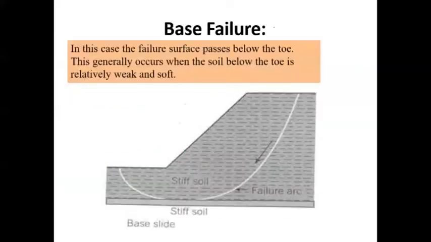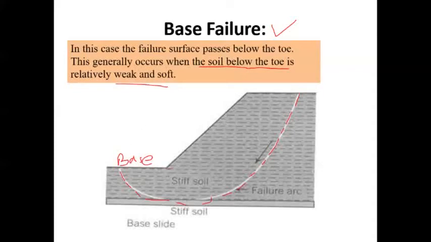The last one is the base failure. As the name itself implies, the slip surface or the failure arc passes through the base. This failure occurs when the soil below the toe is relatively weak and soft.